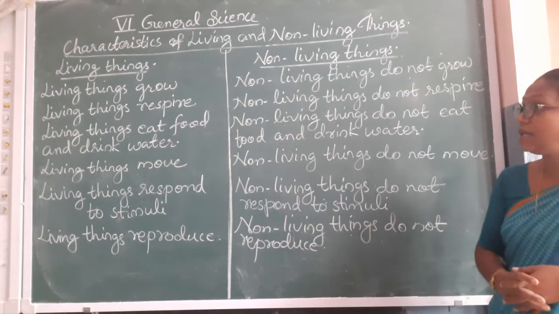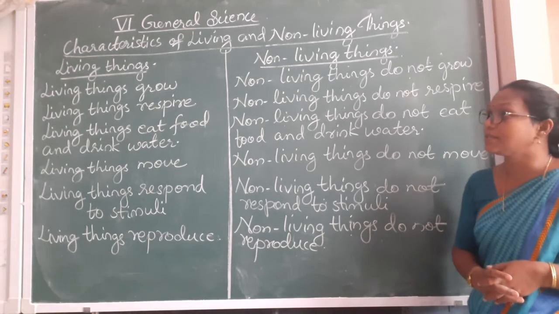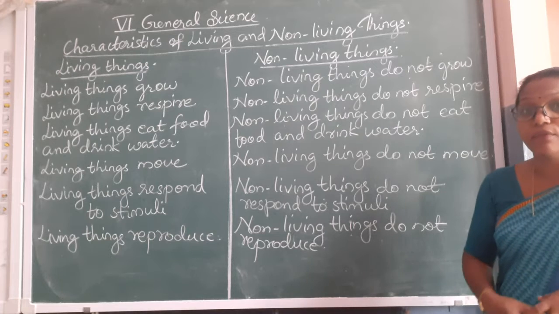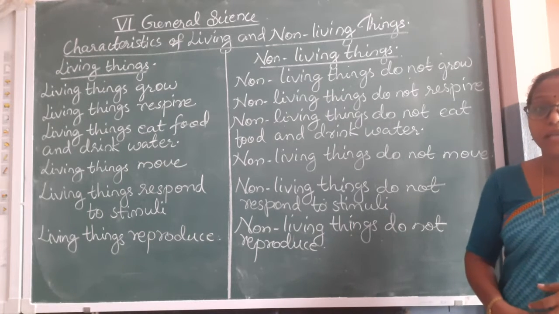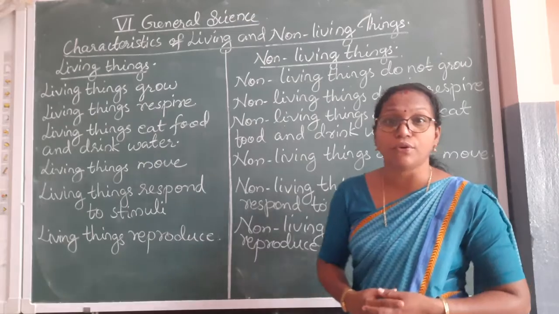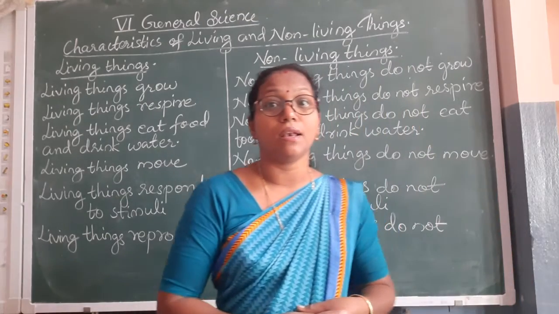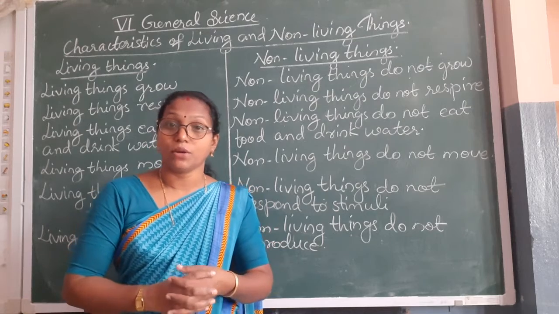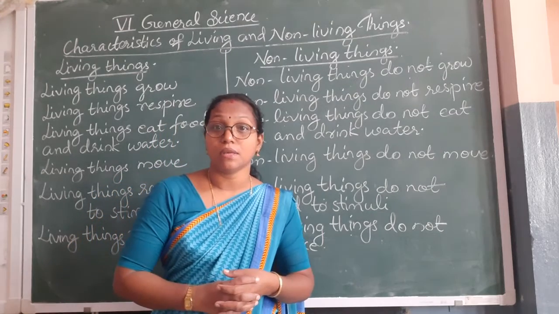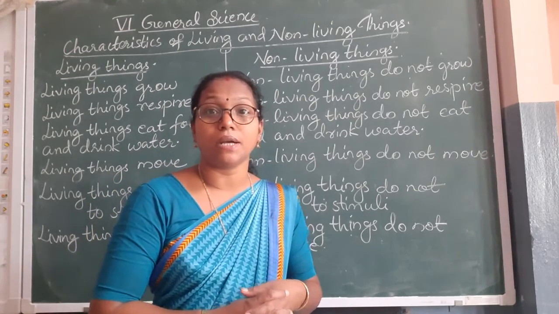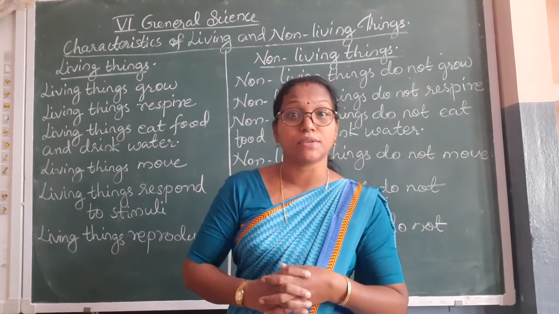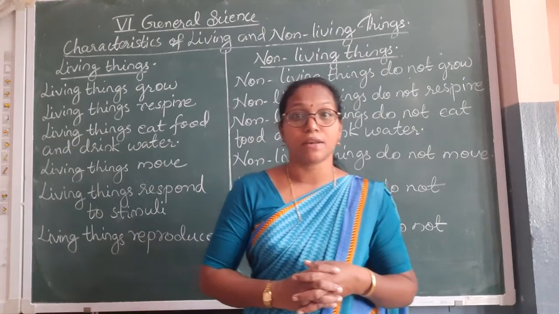Students, the third property of living things is that living things eat food and drink water. We know that all living beings need food for their survival. The organisms drink water. We know that some organisms drink very little water, but from the food they eat, they receive the water for their survival.